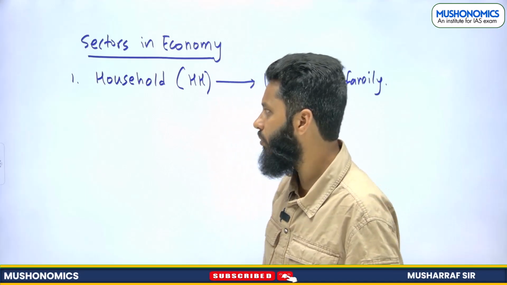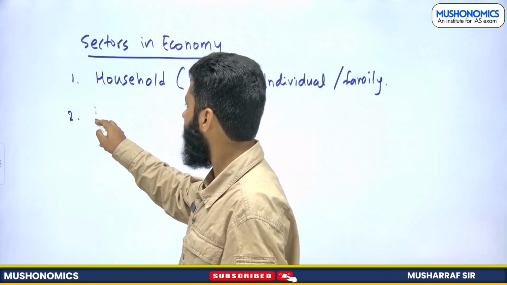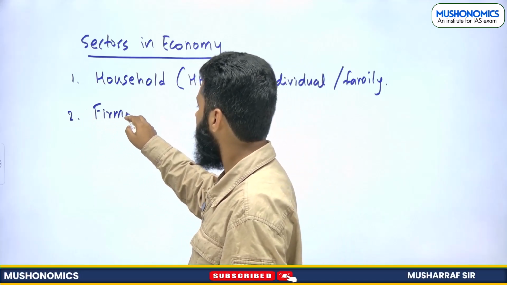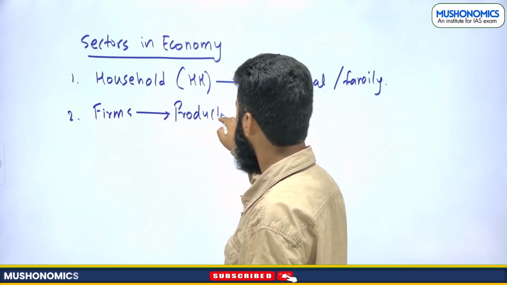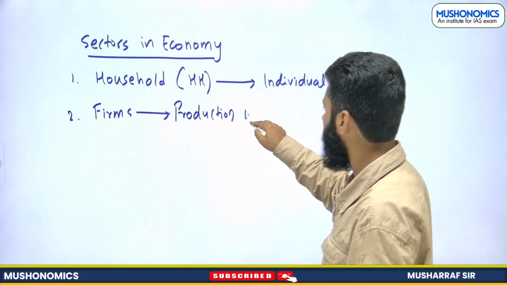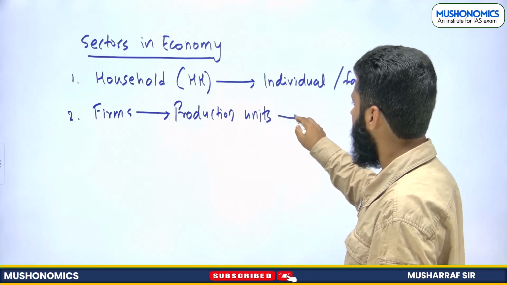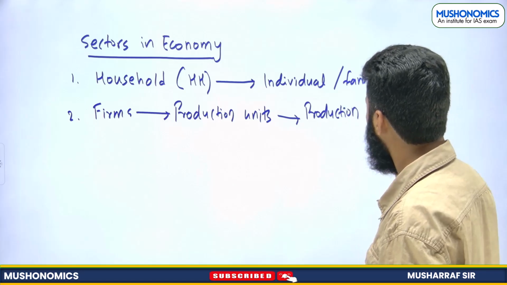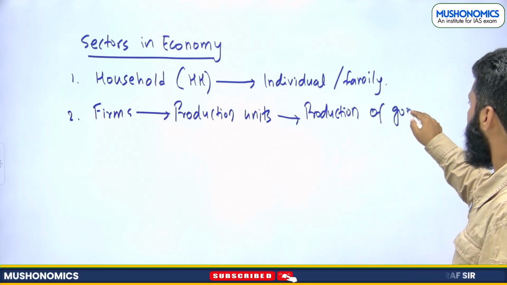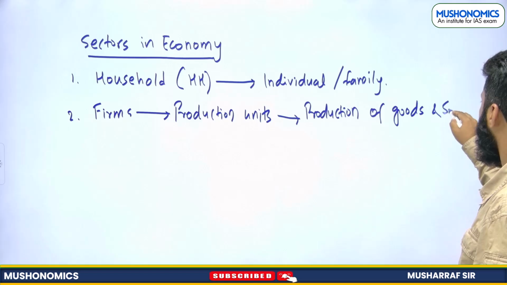So these are households. Second sector is firm, right? Firms are production units, or producing units, which are involved in production of goods and services, right? These are firms.